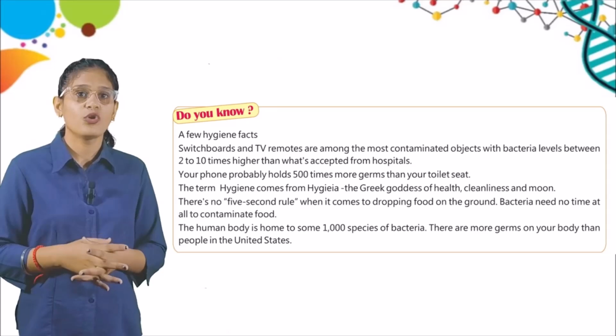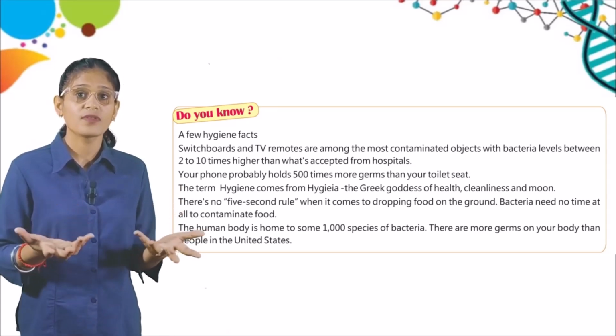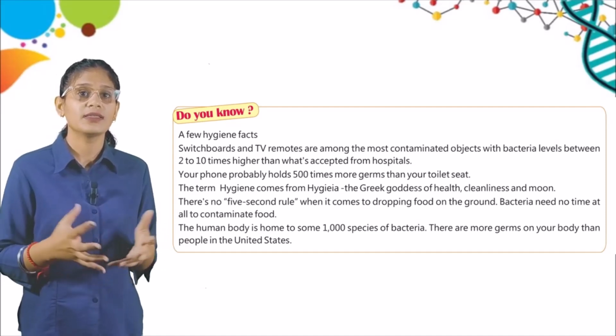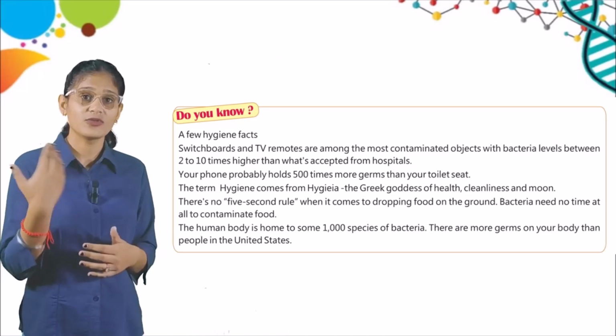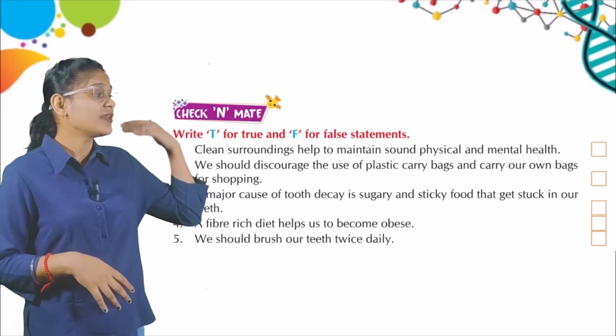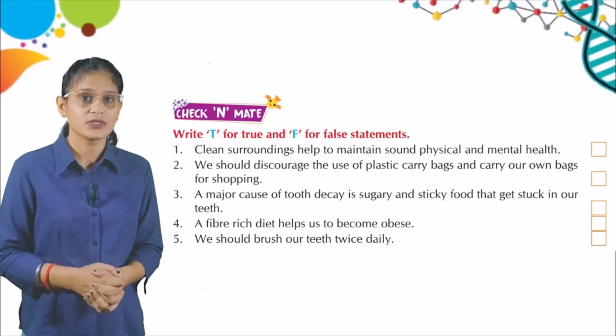The human body is home to some 1,000 species of bacteria. There are more germs on our body than people in the United States. So these are some interesting facts and you have to think about these things. Now we have check and mate. You can do it by yourself as we already read about these things.